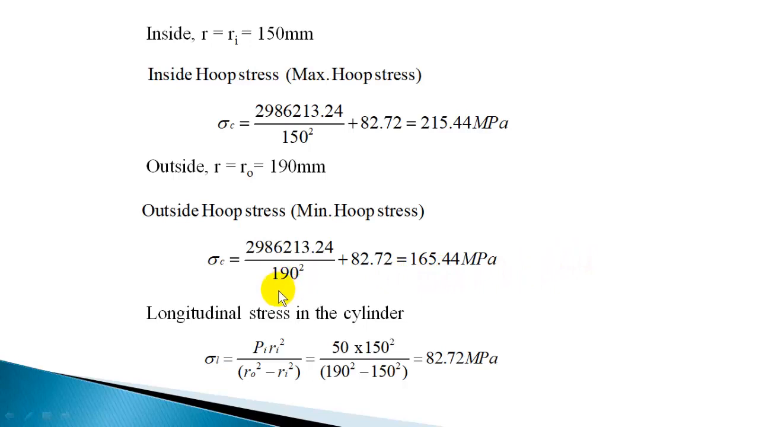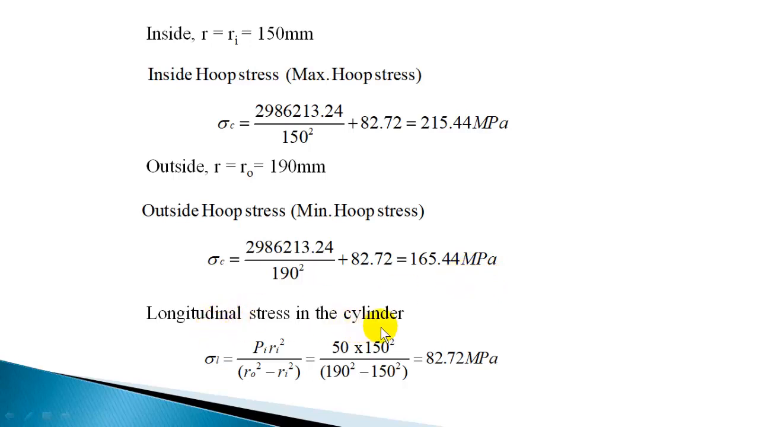So corresponding to 190 you are getting the sigma c. So that will give the maximum hoop stress and minimum hoop stress acting on the cylinder walls. Inside you have 215.44 megapascal hoop stress and outer walls you have 165.44 megapascal.